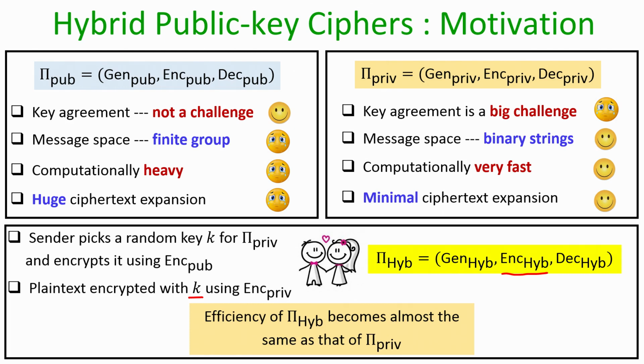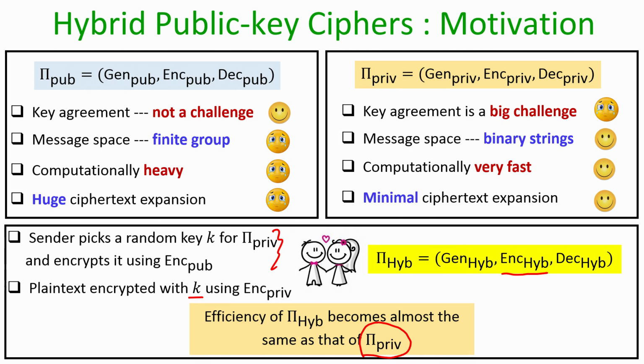Now, the entire efficiency of the hybrid encryption process becomes almost that of the symmetric encryption process, because the actual message gets encrypted using a symmetric encryption process. The extra payload that we pay is to encrypt the symmetric key, used for encrypting the actual plaintext, using a public key encryption process.